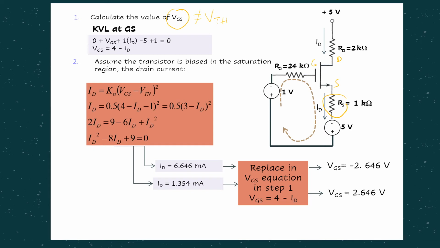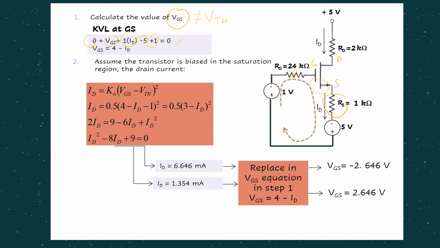So this is the GS loop, where the KVL equation is plus 1, plus 0, because IG is 0 so there is no voltage drop across RG, plus VGS, plus IDRS, minus 5, equals 0.